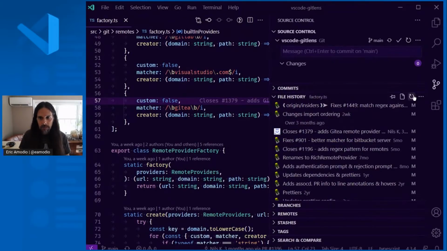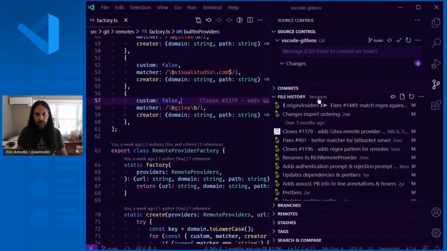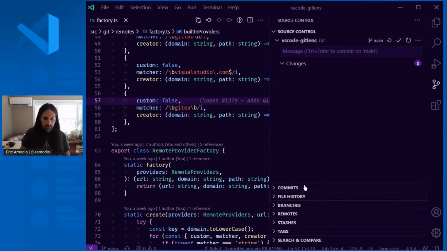And you can. There's some other features here. You can toggle it for the current branch, or if you want to change what branch you're actually showing the file history for, you can choose and pick a different branch here, and you can also choose whether or not you want to follow files that have been renamed. And let's see, yeah, so that's pretty much file history.